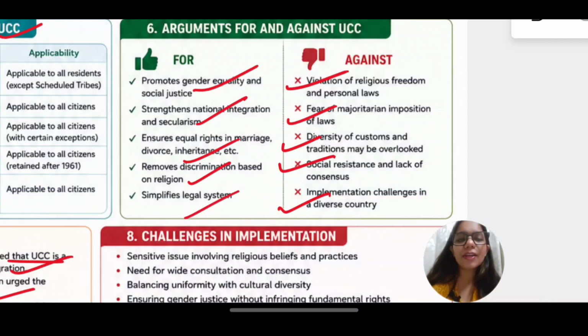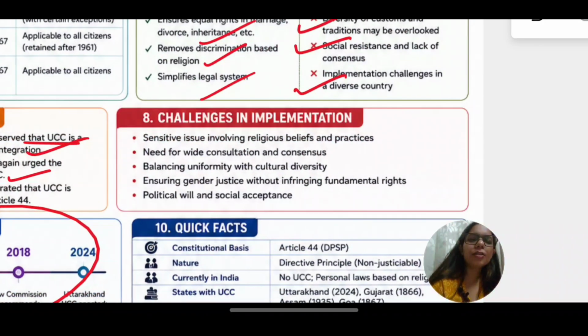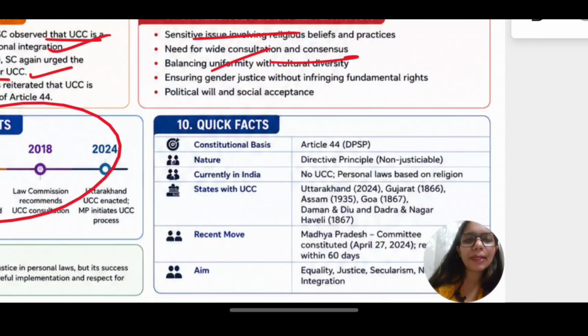It also simplifies the legal system. And now that different states are following UCC, we can use them as examples. But there are challenges in implementation: it is a sensitive issue, there is a need for wide consultation, and balancing uniformity. Basically, we need consensus for UCC to be applicable.